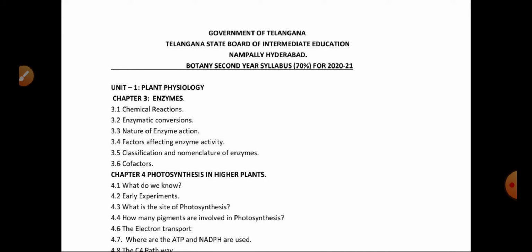Good morning, friends. This academic year, due to the pandemic situation, our Telangana State Board of Intermediate Education has reduced the syllabus by 30%. In this academic year, 2020-21, senior inter botany has 70% of the syllabus, and now I'm explaining what the syllabus is for this academic year.